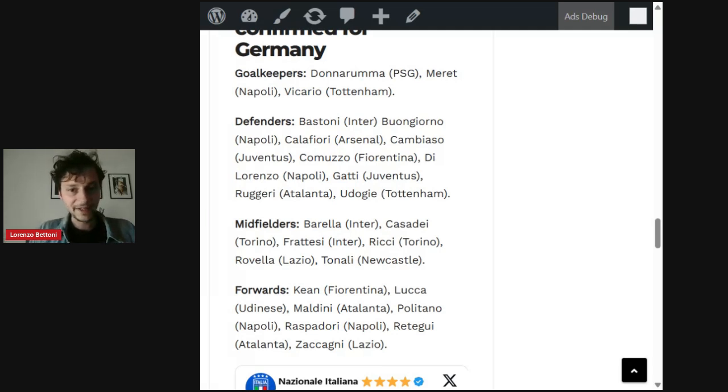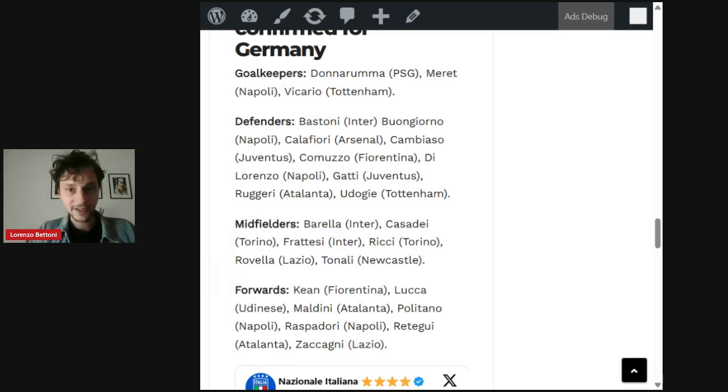For the goalkeepers, there were many names in contention. Vicario has returned from an injury with Tottenham. Donnarumma is the clear starter regardless of the heroics at Anfield. There was a little doubt about the third choice keeper with Provedel of Lazio in contention, Juventus' Di Gregorio, and especially Atalanta's Carnesecchi. Spalletti picked Donnarumma, Meret and Vicario, and it's actually hard to argue with that. Italy are very lucky because we have a lot of very good goalkeepers, and leaving at home keepers like Carnesecchi and Di Gregorio is really impressive, I would say, because it shows just how much depth we have in goal.